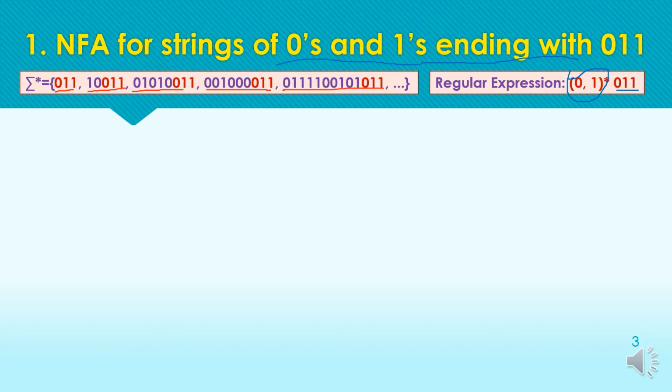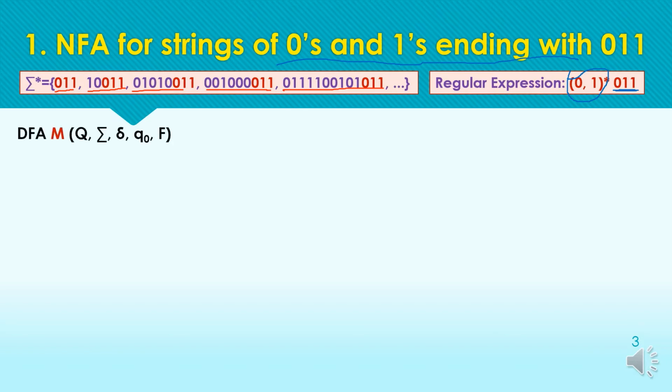It means whether we receive any combination, single symbol, double symbol or any other number of symbols, or no symbol, the string must have 0, 1, 1 as the last 3 symbols. Only then the string will be accepted. So this regular expression is representing the same question statement. In the exam we can have both types of notation for the question statement. If the regular expression is not clear to you now, don't worry about that. We will have a complete lecture on regular expression notations later on.